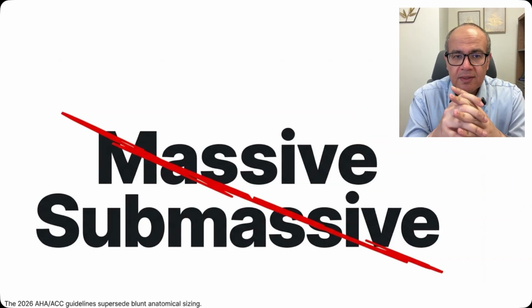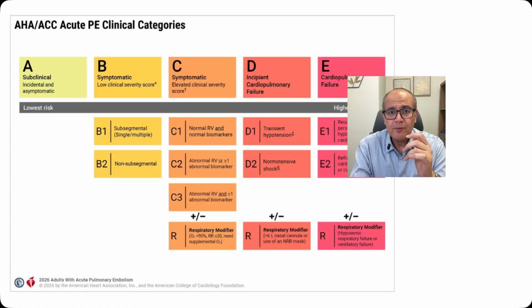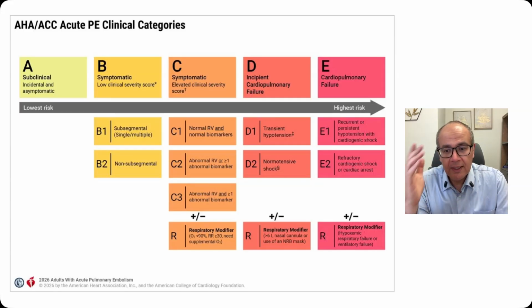But in the recent guidelines, this classification of massive versus submassive is obsolete. Even the classification by the European Society of Cardiology in 2018 is now obsolete. They used to stratify patients into low risk, high risk, and intermediate, intermediate high, intermediate low. Now the guidelines are moving into a more intricate and sophisticated staging or categories of pulmonary embolism, from A until E, where the mortality is increasing, and for every clinical category there are subcategories, and there are also respiratory modifiers. And I know it looks complicated and challenging to memorize, so I will try to simplify it so that we can remember it and apply it in our everyday practice.